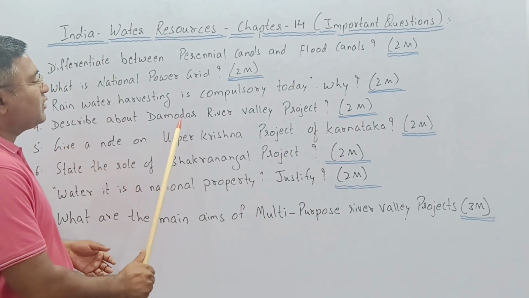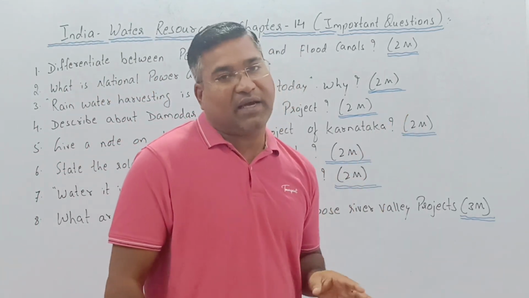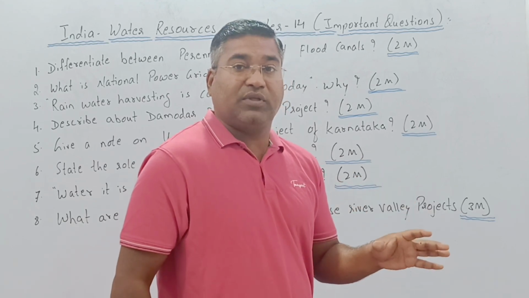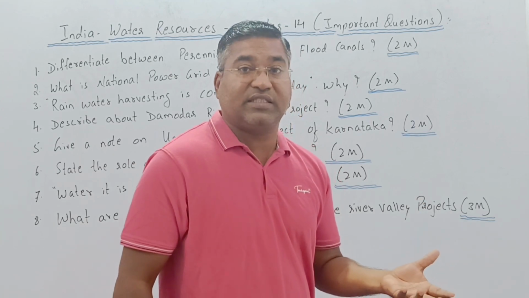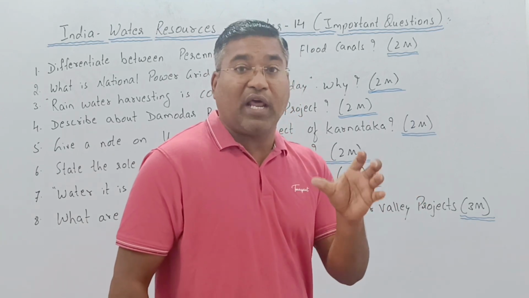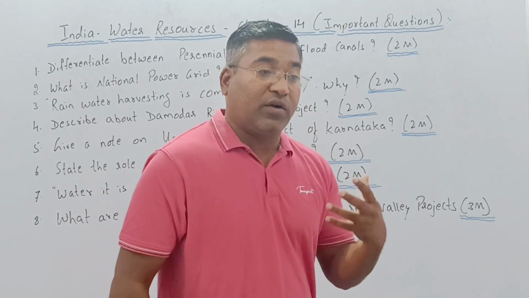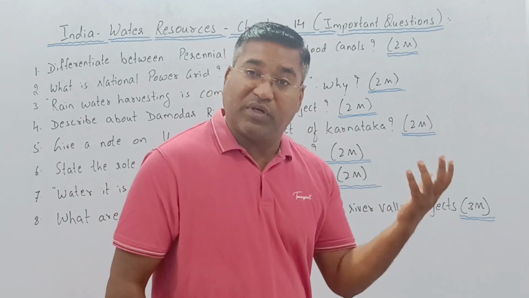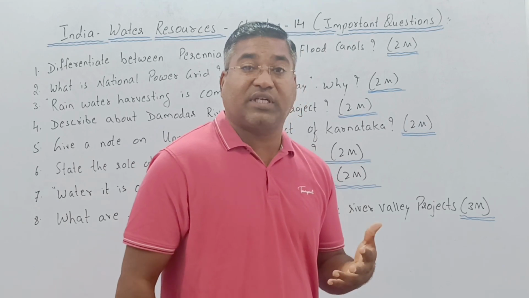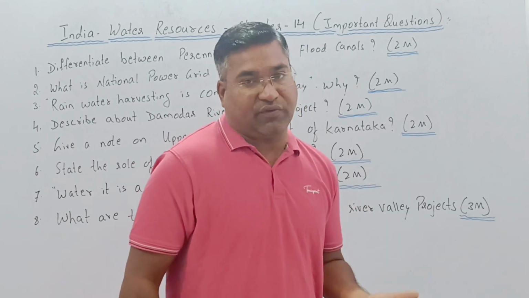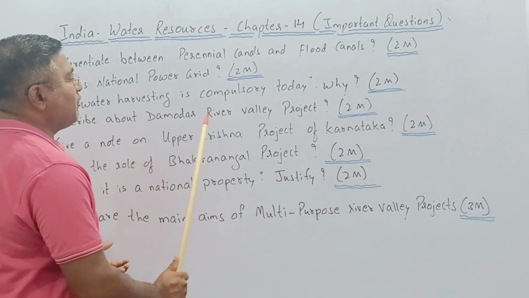Very next, describe the Damodar River Valley project. This is a multi-purpose river valley project. Here you are going to mention in which states it is, whether it's a single state or a collaboration of 3 to 4 states. If any reservoir has been constructed, on which river it has been constructed, how much length it has, and how this Damodar River Valley project is helping us. What is the use of this river valley project? That you have to mention for how many marks? 2 marks. So that is the Damodar River Valley project.